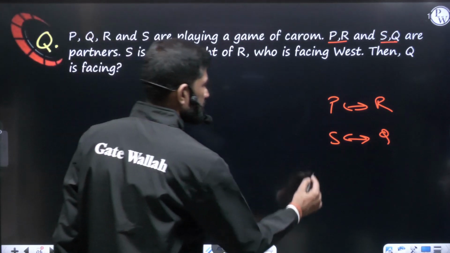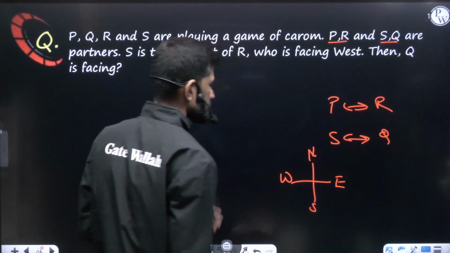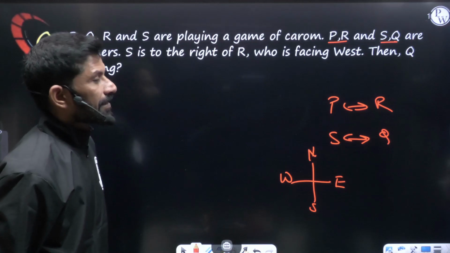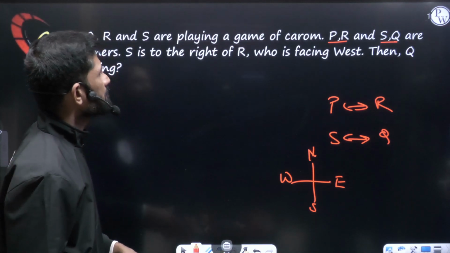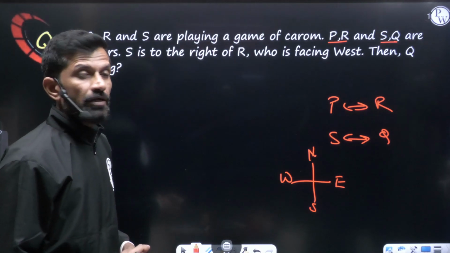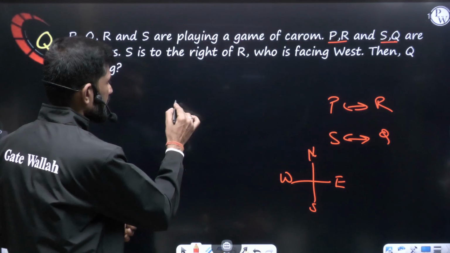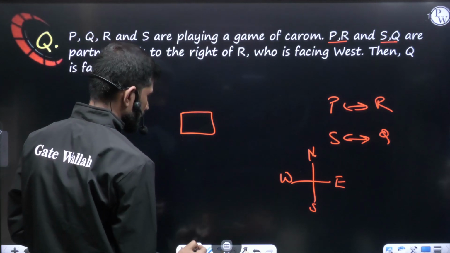So let us understand here. North, south, east, west. So coming back to here, you can see that, let's say they are sitting like this. Okay, this is the carom, and here the people are sitting.